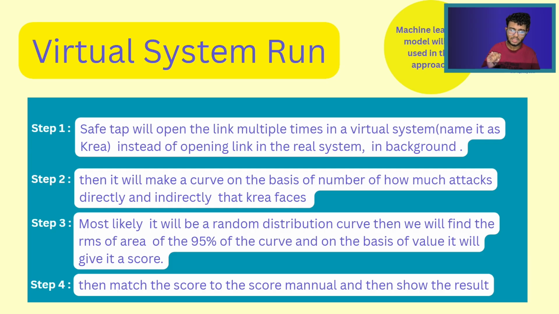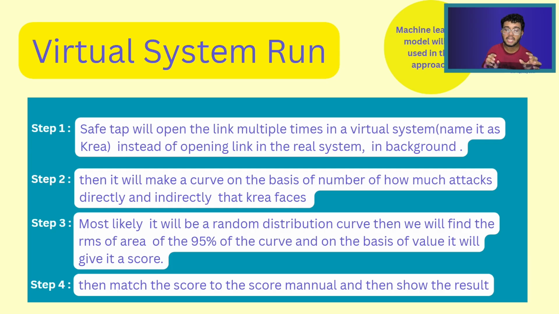Then we will name the virtual system Kriya for simplicity of understanding. So then Kriya will open all those links. Then in step 2, it will detect how many attacks Kriya faces directly or indirectly through that link. Then it will plot them on a curve. Most likely this curve would be a random distribution curve, and then we will find the RMS of the 95% area of that curve, and on the basis of that value we will give it a score.